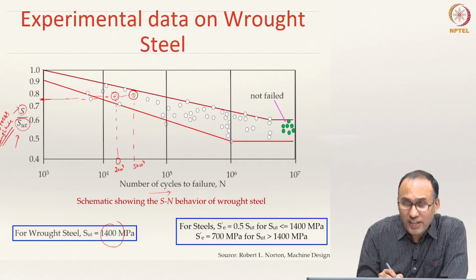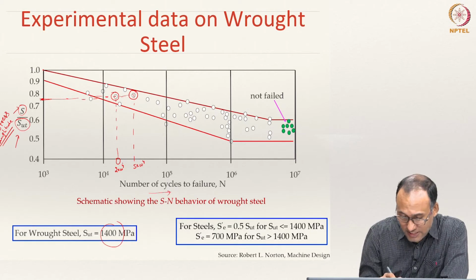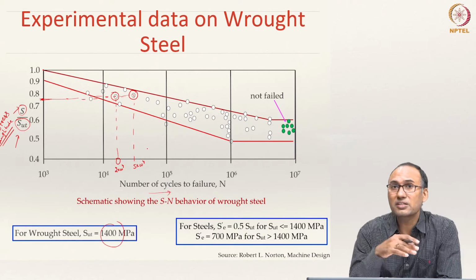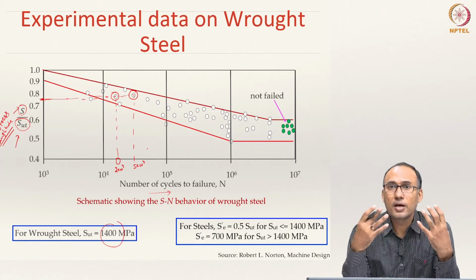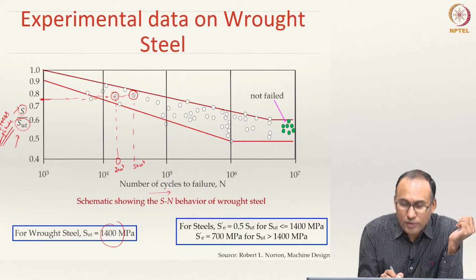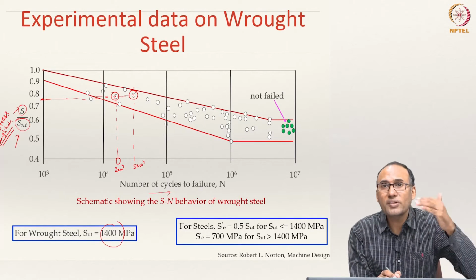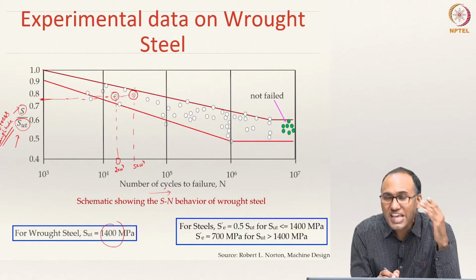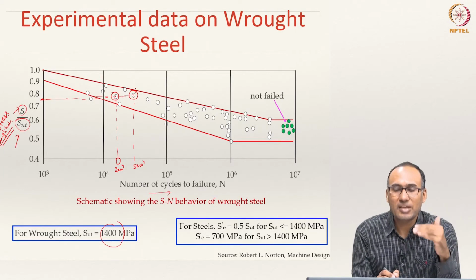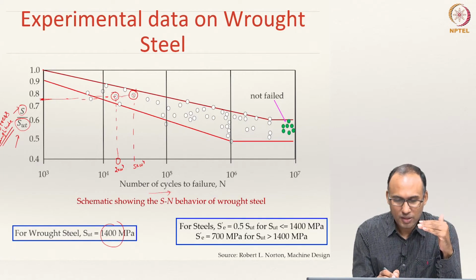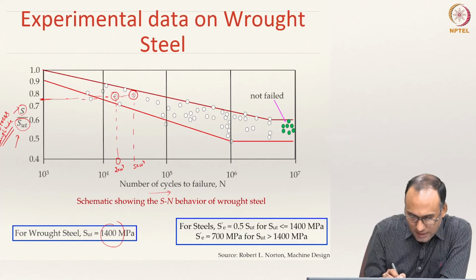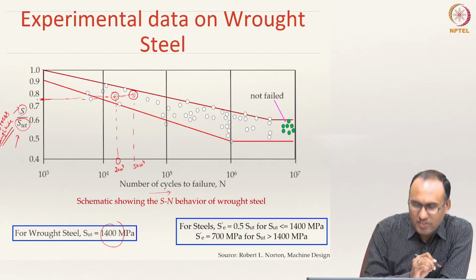So, the life that they are giving is different, the number of cycles to failure is very different from one specimen to another, although both of them are subjected to the same stress amplitude. Okay. And you see that here it is subjected to a higher stress amplitude.